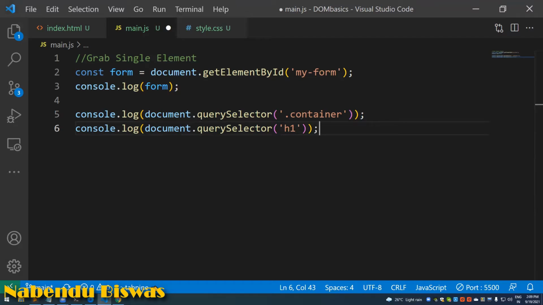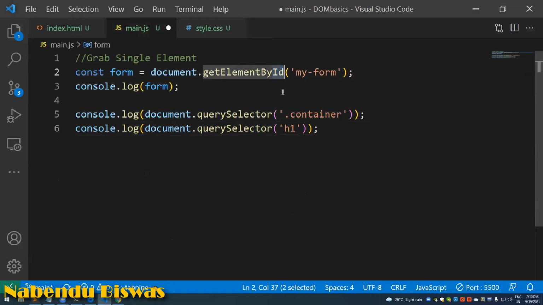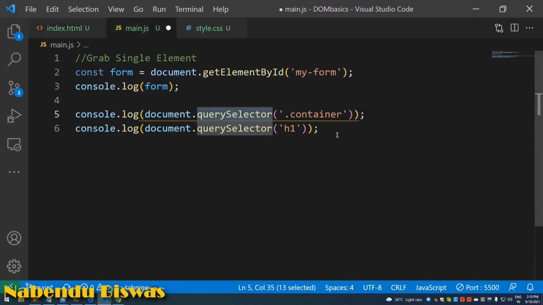So dot container and h1. Dot container means there is a class called container. So with query selector, you have to give the class name also. In getElementById, I'm telling it that I have to get the element by ID, but here it doesn't know what the query selector is. So if I select a class, I have to give a dot and then the class name. If it's an ID, I have to give a hash, and I can select h1 directly also, without giving anything like this.